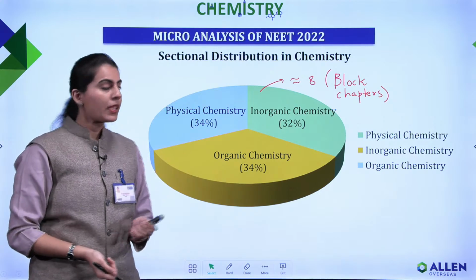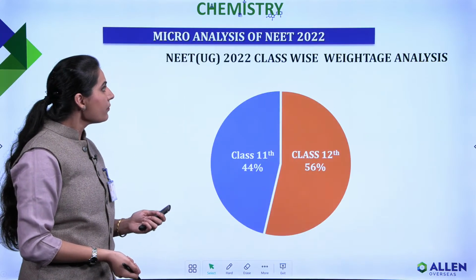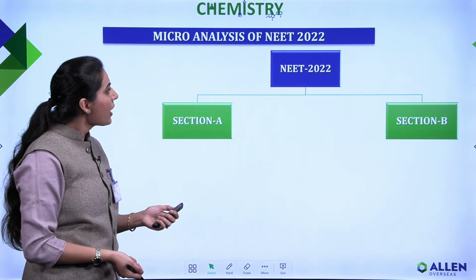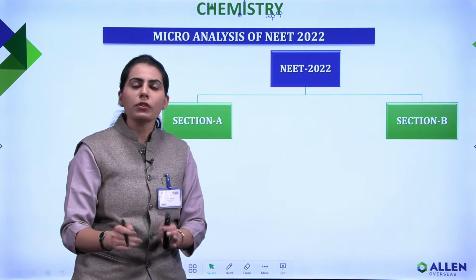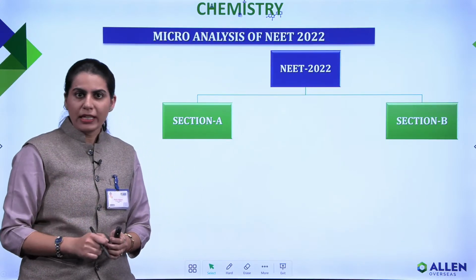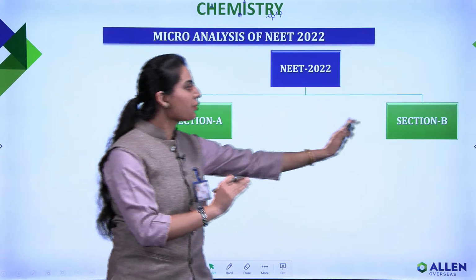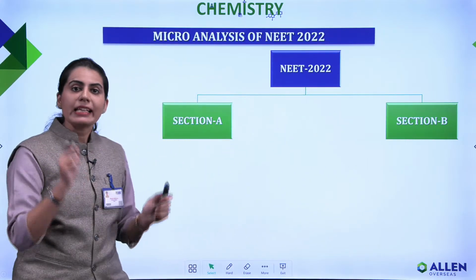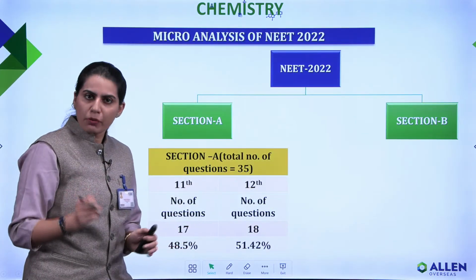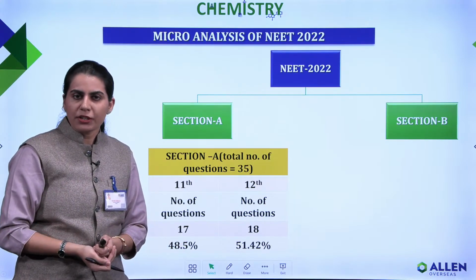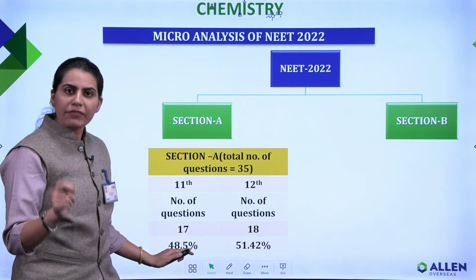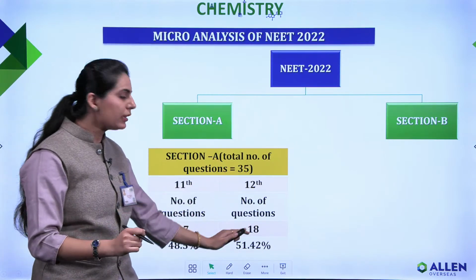Now moving ahead, let's talk about the 50 questions which are there in your NEET examination in chemistry, in section A and section B respectively. In section A you will see that a total of 35 questions are there, which are all compulsory questions that you need to do. And amongst that, questions from class 11th were 17, questions from class 12th were 18.